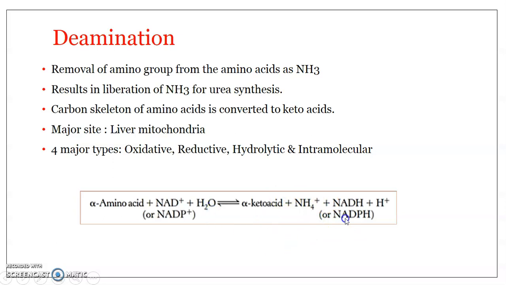So this is just a general idea about deamination. We'll be looking into oxidative deamination and hydrolytic deamination in detail in the coming presentations.